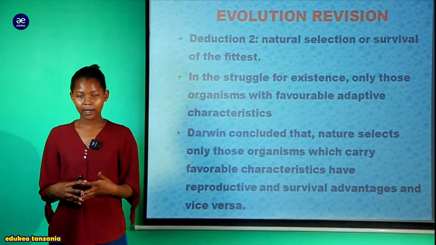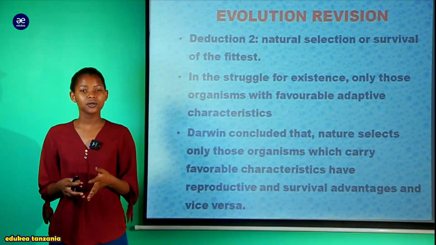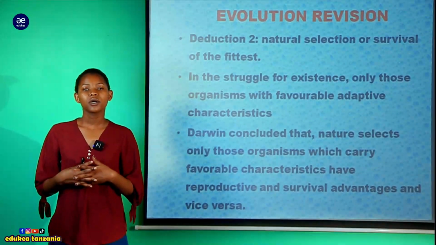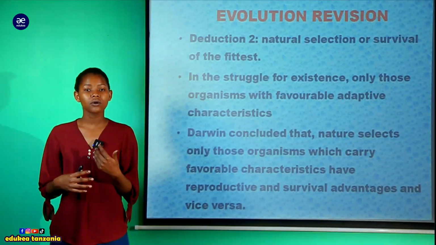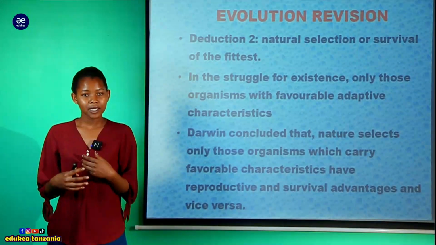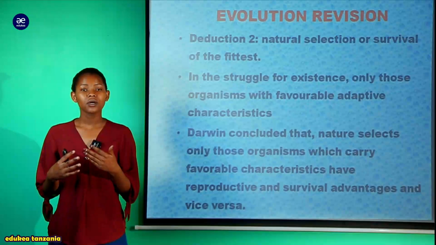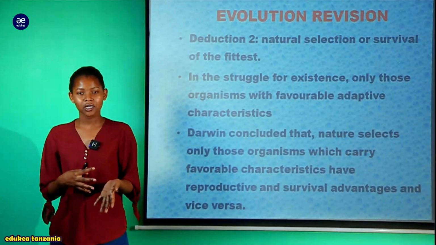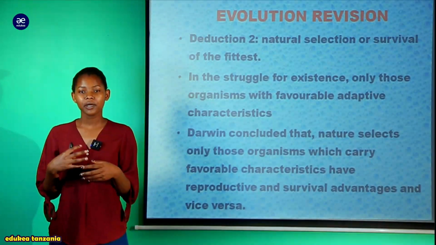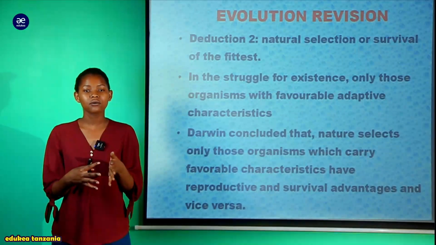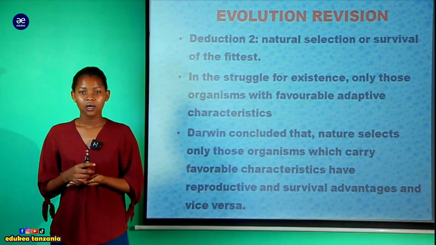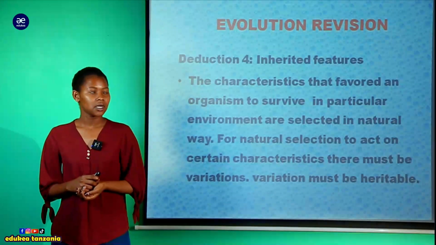According to Darwin, alituambia kwamba nature ilikuwa ina uwezo wa kuselect organisms wote ambao walikuwa na adaptive characteristics na walikuwa wanaweza kuwa reproductive successful na walikuwa wanaweza kusurvive, na kinyume chake ni kweli kwamba those organisms ambao walikuwa ni unfit walikuwa wanakuwa selected against the conditions of the environment.